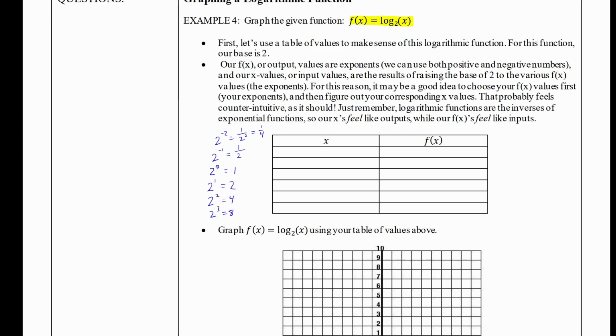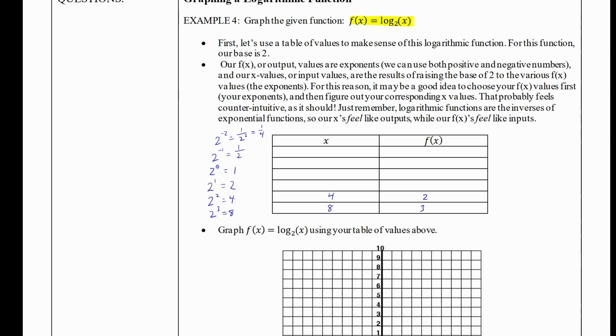Remember our relationship between exponentials and logs: the inputs and outputs switch. So when I input a 3 into my exponential base 2, I output an 8. So for the logarithm, when I input an 8, the logarithmic function will output a 3. When I input a 4, the logarithmic function will output a 2, right?